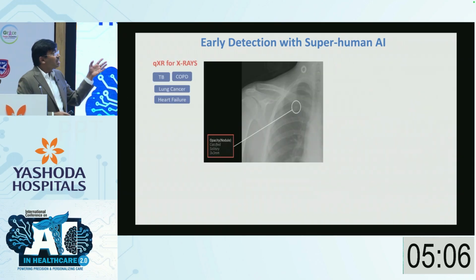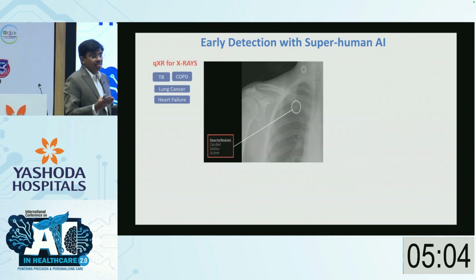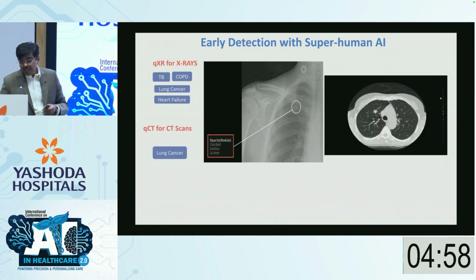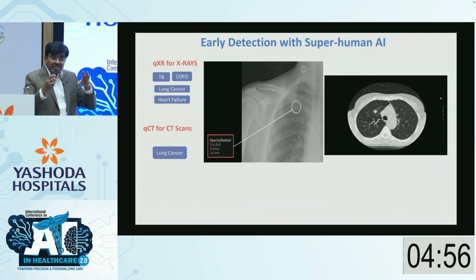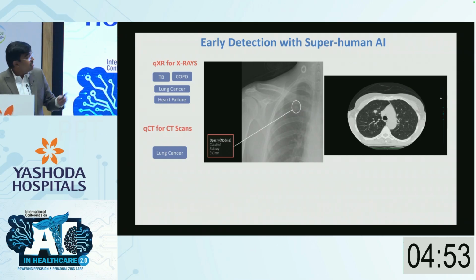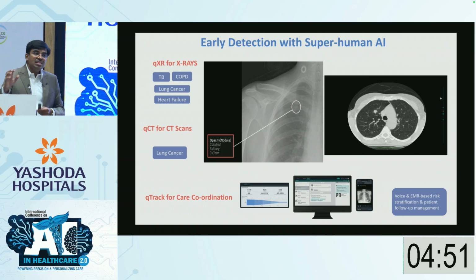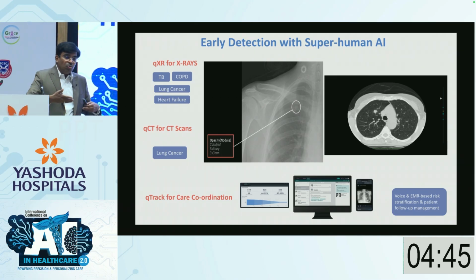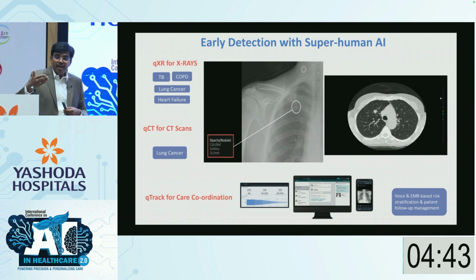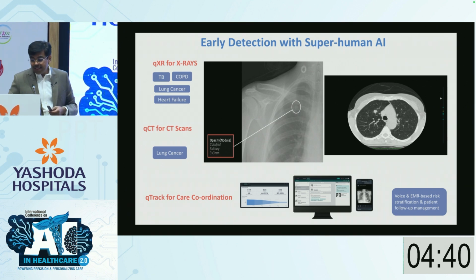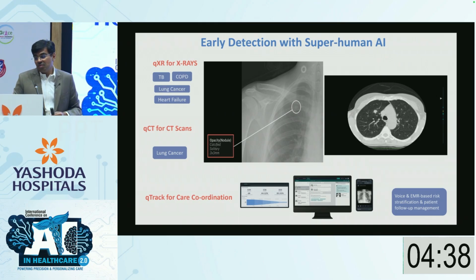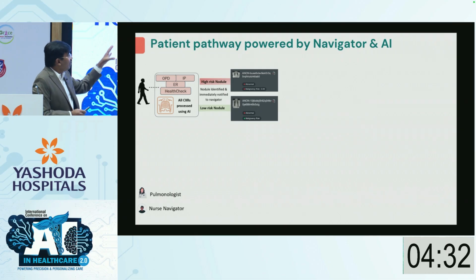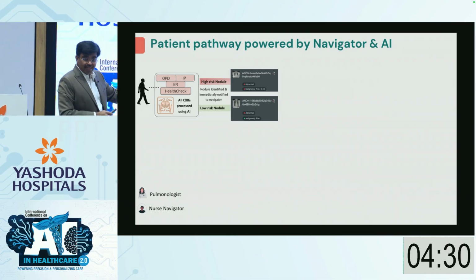QXR is the basic screening tool. All X-rays are run through the QXR. It picks up not only nodules but also several other abnormalities. Whenever it flags a high-risk nodule on X-ray, a CT is done. The CT also interprets the nodules, and then we have a separate software called QTrack. This is for the lung navigator. It's an app to ensure that these patients are followed up appropriately and in a timely manner, and it also monitors the volumes and sizes of these nodules. So these are the three tools, and this is a simple flow in Yashoda Hitec City.